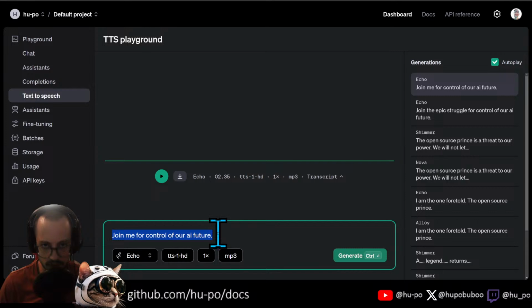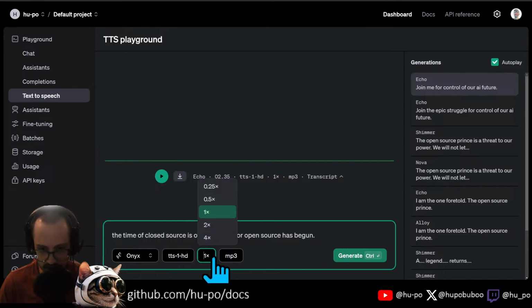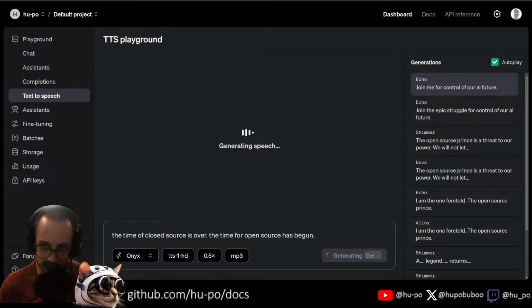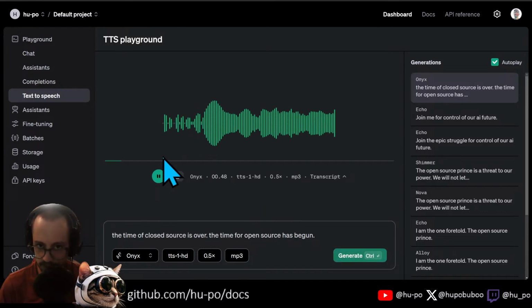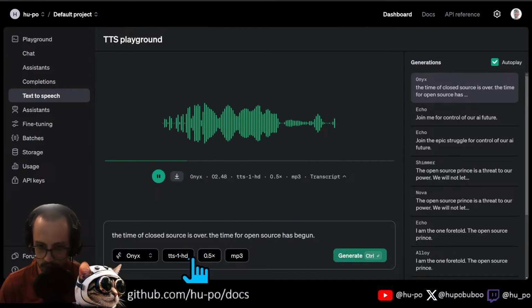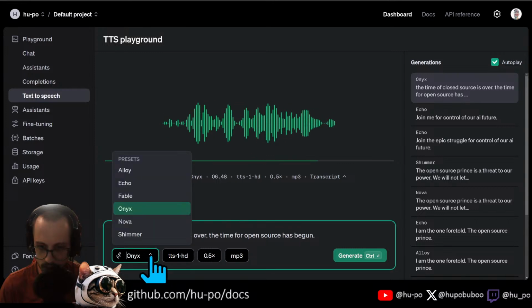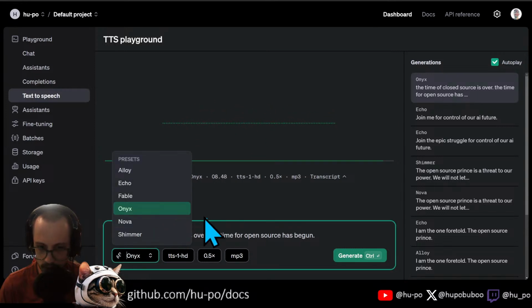Let's do the time for open. Time of closed source is over. Time for open source has begun. Let's do Onyx and let's try like a 0.5 so it's kind of slow. The time of closed source is over. The time for open source has begun.